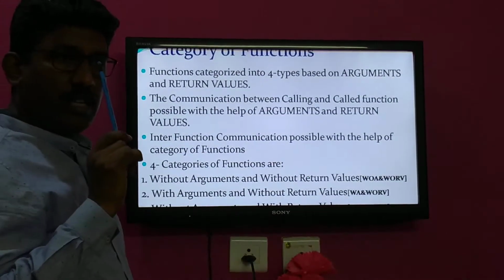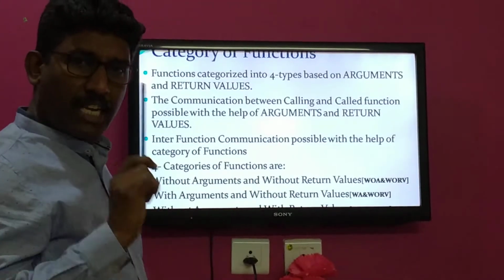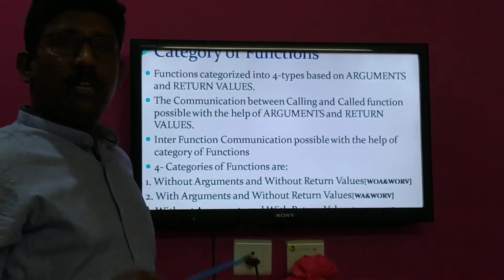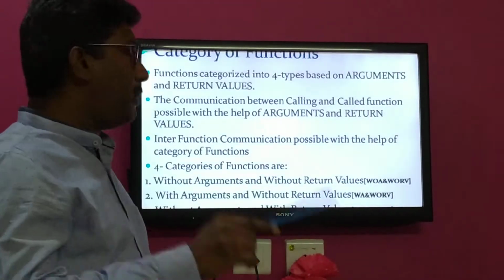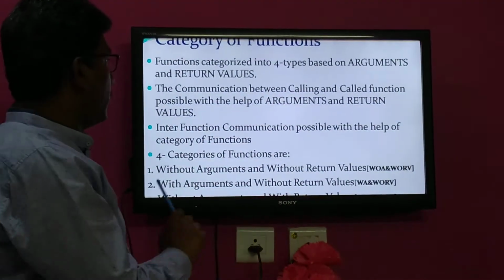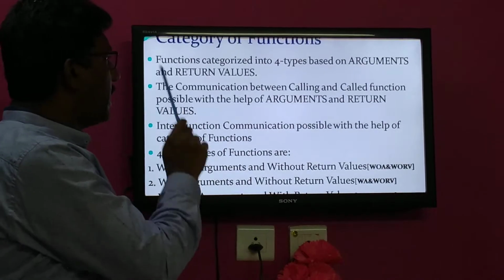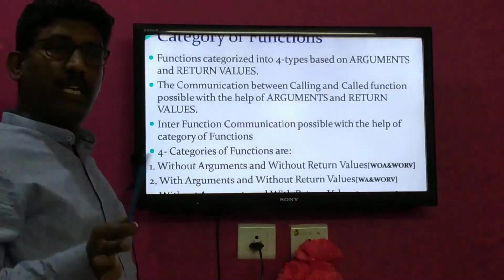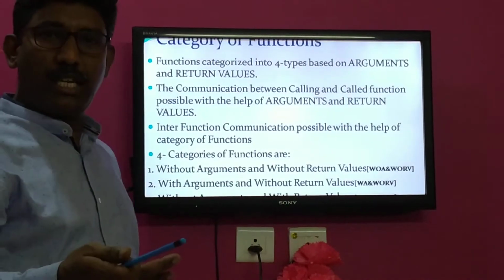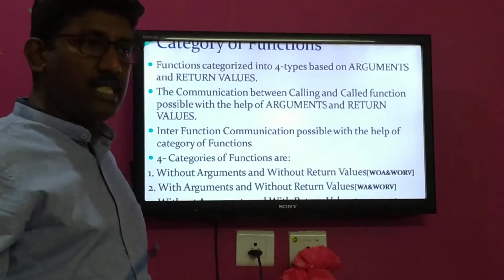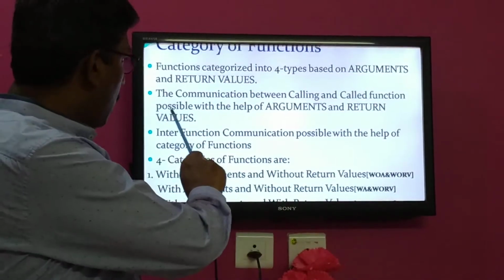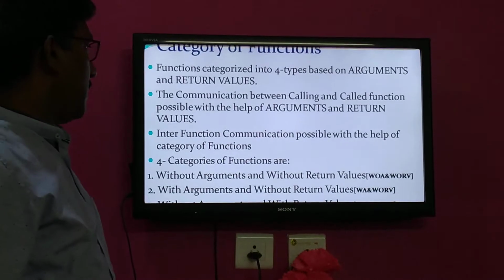Those are of 2 types of arguments, actual arguments and formal arguments, which we covered, and return values, return without value and return with value, which were also covered. Based on those arguments and return values, functions are categorized into 4 types, and the communication between calling and called. Generally the main function is the calling function, and functions other than main are treated as called functions. The communication between calling and called is established through arguments as well as return values.